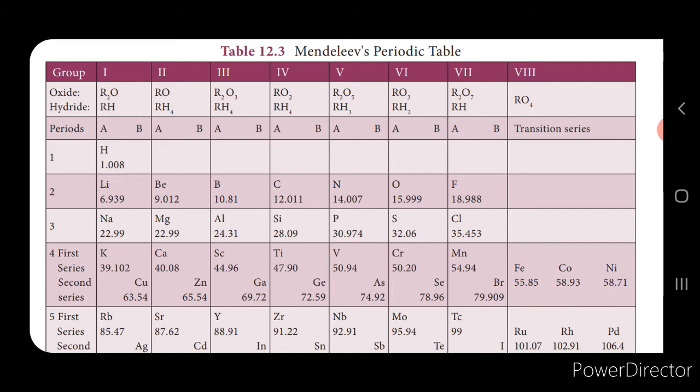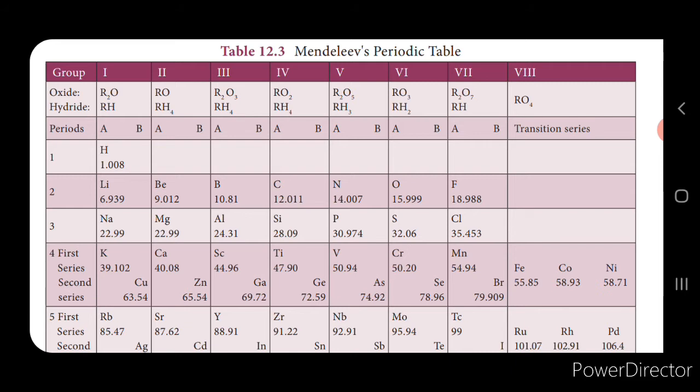Now columns were left vacant for the elements which were not known at that time but could be discovered later on, and he predicted the properties of these elements. This gave motivation for scientists to discover more elements. For example, Mendeleev gave the names Eka-silicon and Eka-aluminium to those elements which could be placed below silicon or aluminium, and he also predicted their properties. Later discovery of germanium during his period proved that he was correct, and he had given a proper position for the elements which could be discovered later on.